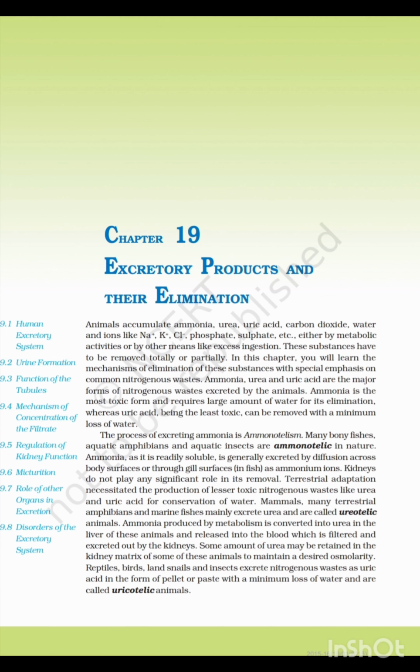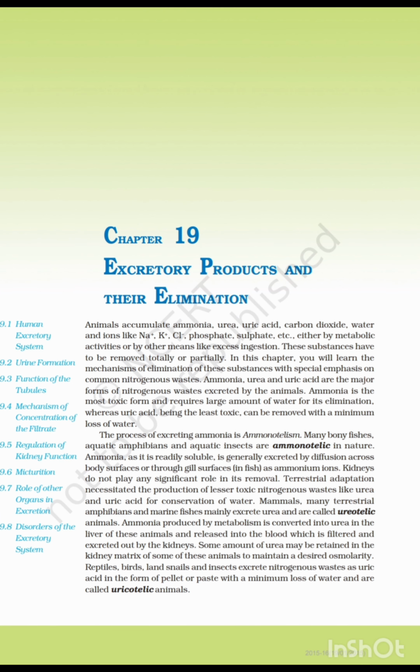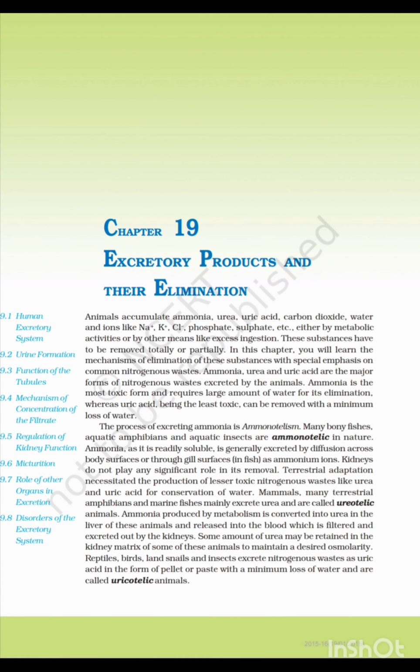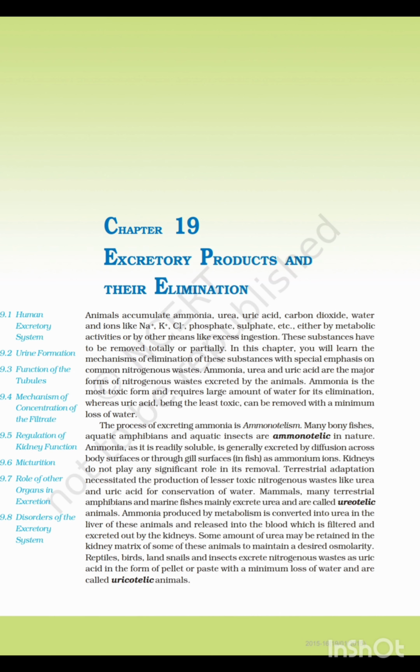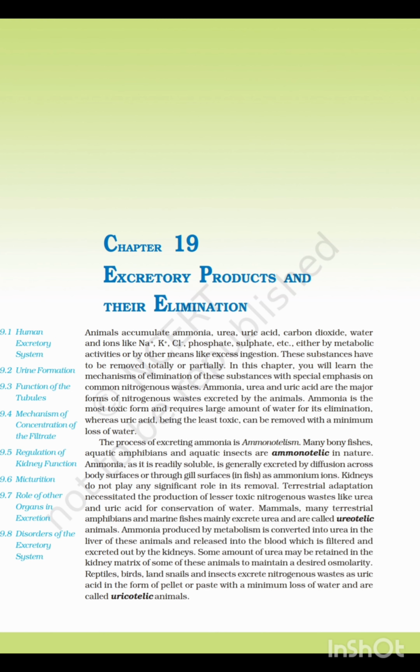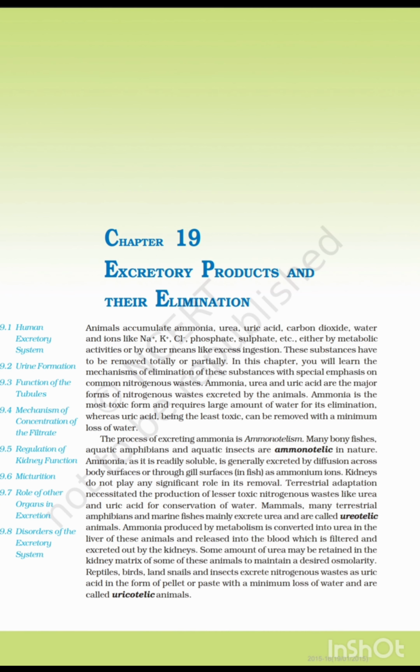A. Uric acid, B. Carbon dioxide, C. Water, D. All of these. Answer D. All of these. Animals accumulate ammonia, urea, uric acid, carbon dioxide, water and ions like sodium, potassium, chlorine, phosphate, sulfate, etc. either by metabolic activity or by other means like excess ingestion.